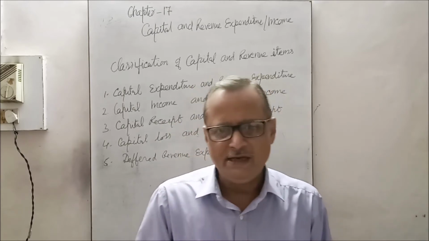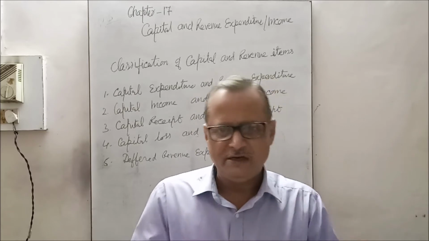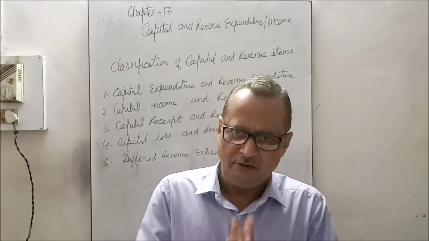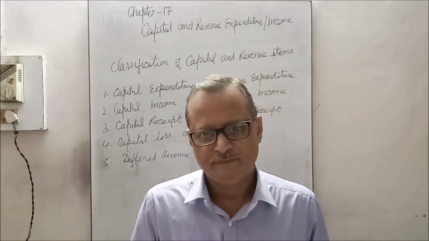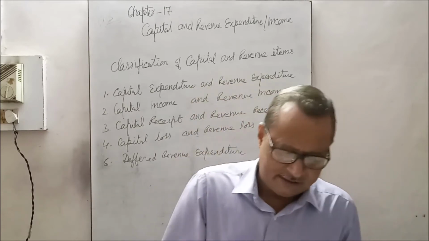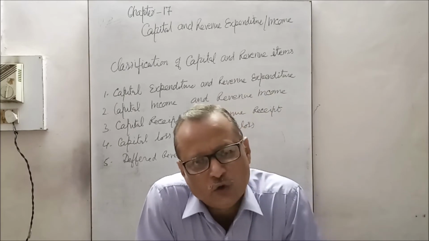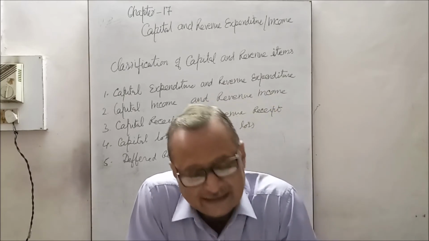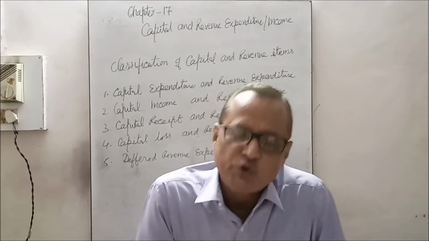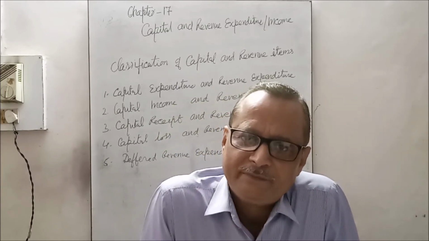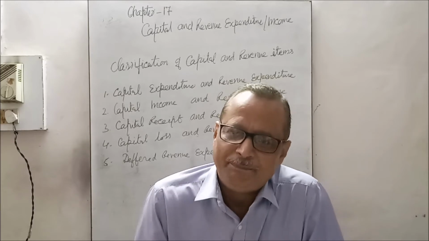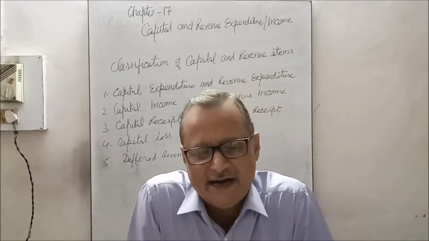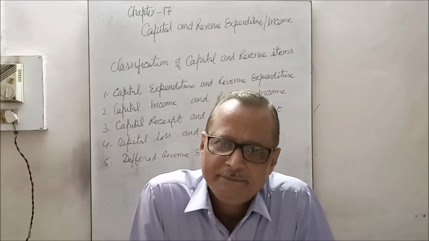So it is necessary to make a proper distinction between capital expenditure and revenue expenditure by understanding the meaning of both. Capital is the money or money's worth or assets which are used to earn profit, and the excess money derived or earned, that is called profit.